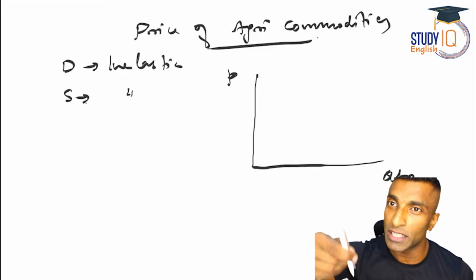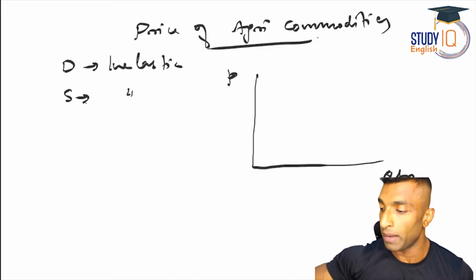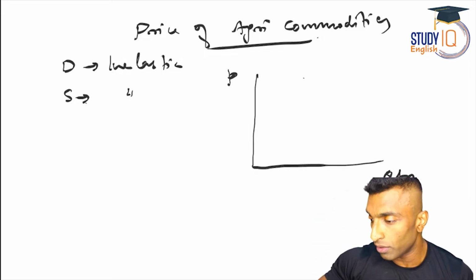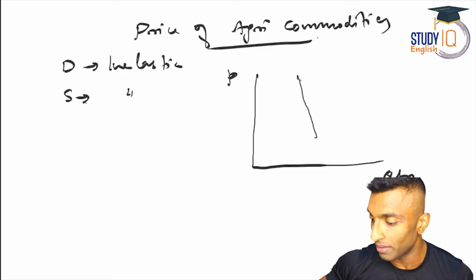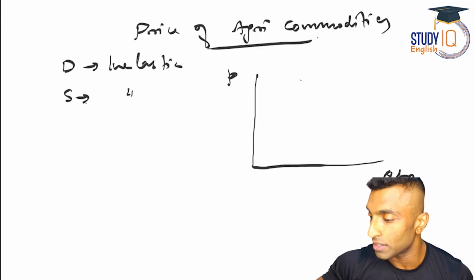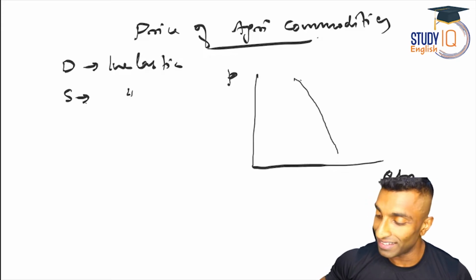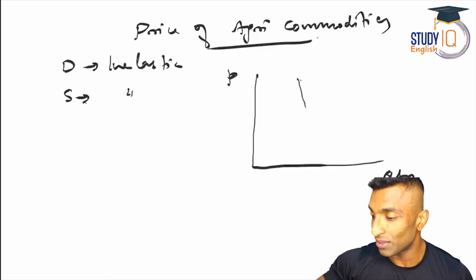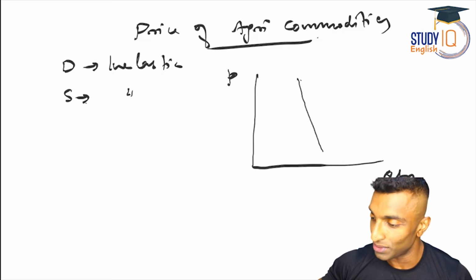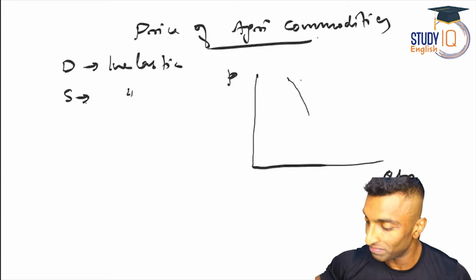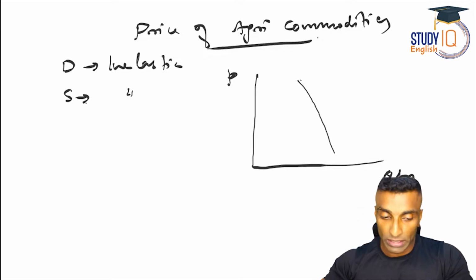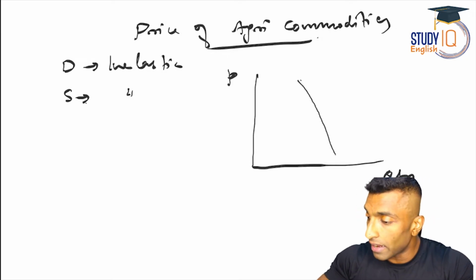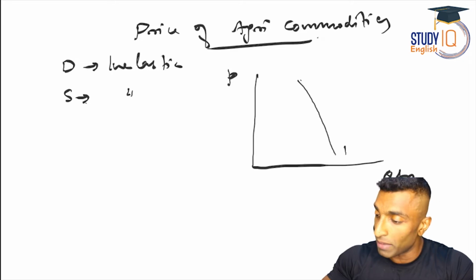Because when I am drawing with this pen, it may not be that good, okay? So I don't want it completely vertical. It is going like that, okay? I want a steeper curve. This is my demand curve. Even this is not fitting, I'm not getting that perfect. Okay, this one is okay for me. So I got a steeper curve and this is the demand curve. So I'll mark it as D.